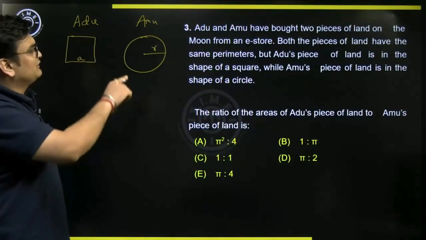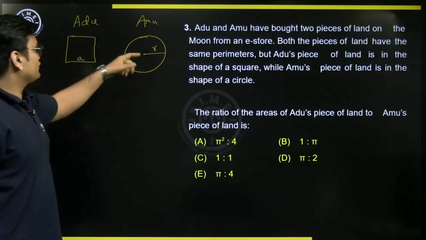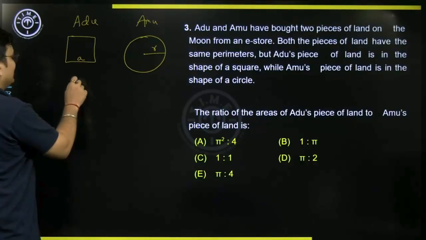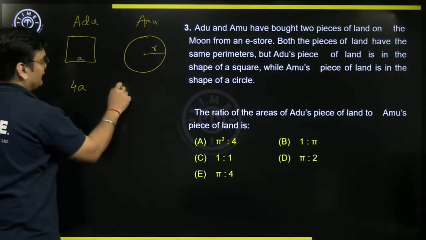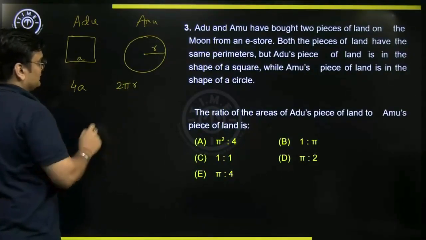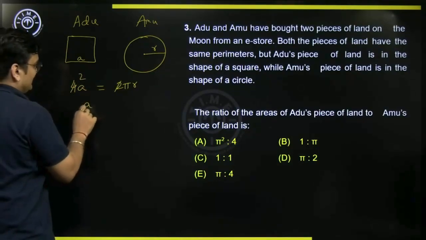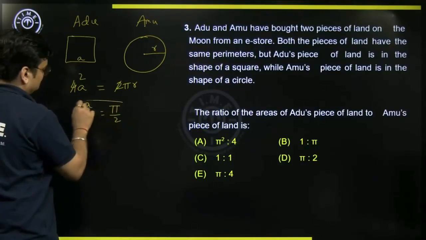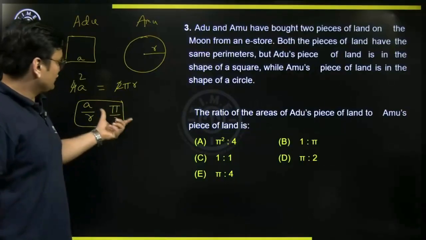Now it says both the pieces of land have the same perimeter. So the perimeter of the square should be equal to the perimeter of the circle. We know the perimeter of a square is 4 times its side, and that of a circle is 2 pi r. Both are equal. So if both are equal, A by R can be written as pi by 2. So the ratio of A and R is pi is to 2.